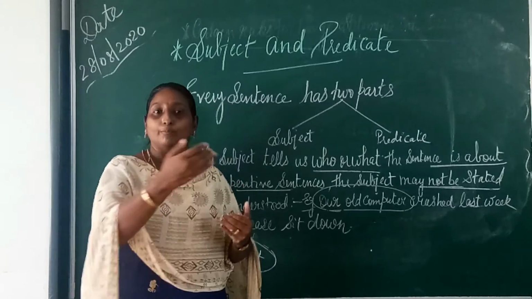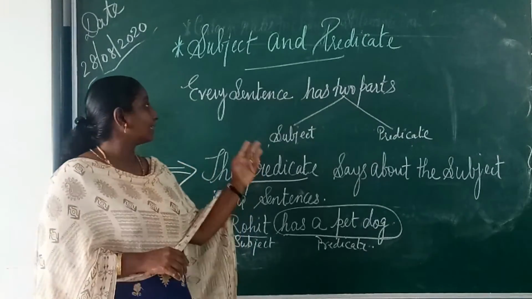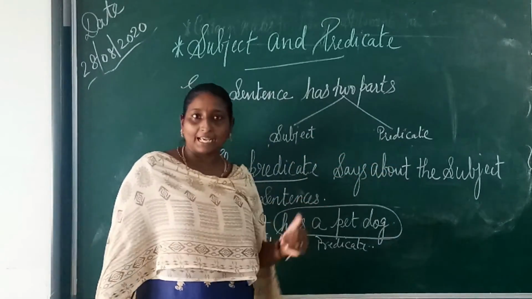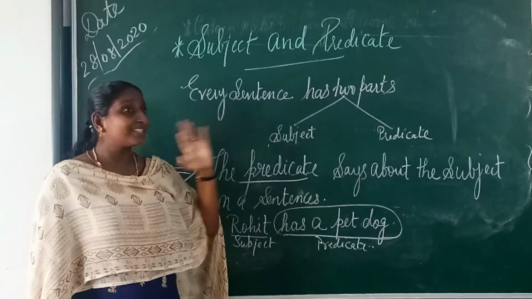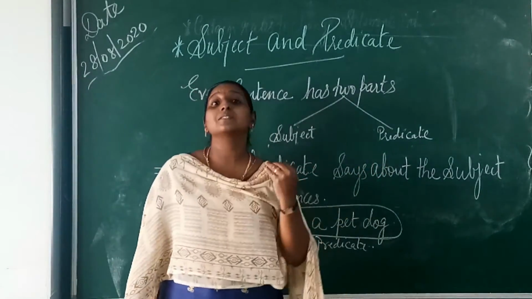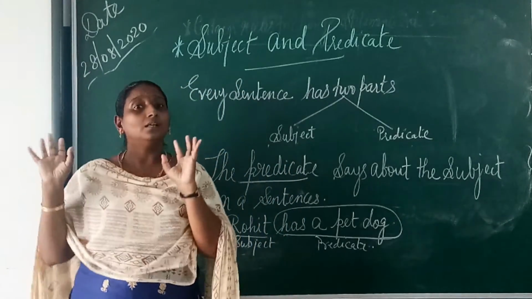And what is a predicate? I will just be telling you. Now as I have told, sentences have two parts, a subject and a predicate. The subject I have just explained to you. Now what is a predicate? See, the predicate says about the subject. The predicate will always be saying something about the subject.